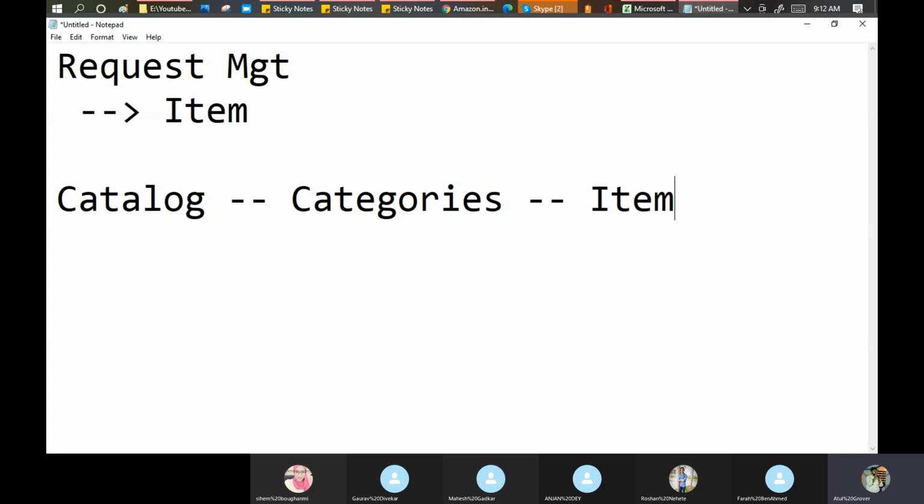Now tell me one thing. Suppose Farha opens a restaurant. Will they put any category in the catalog for which they don't have any item available? Suppose they printed one menu card.